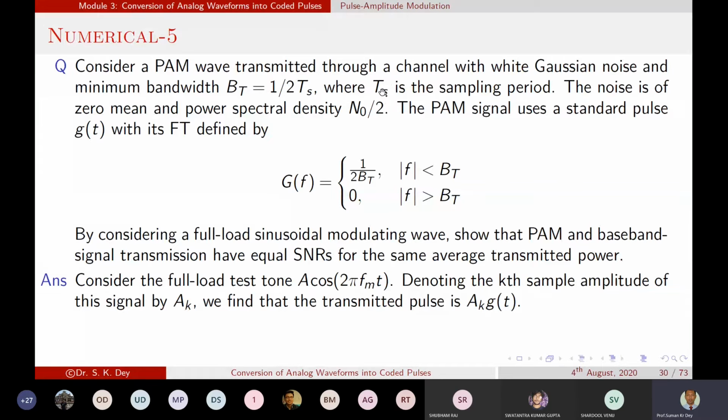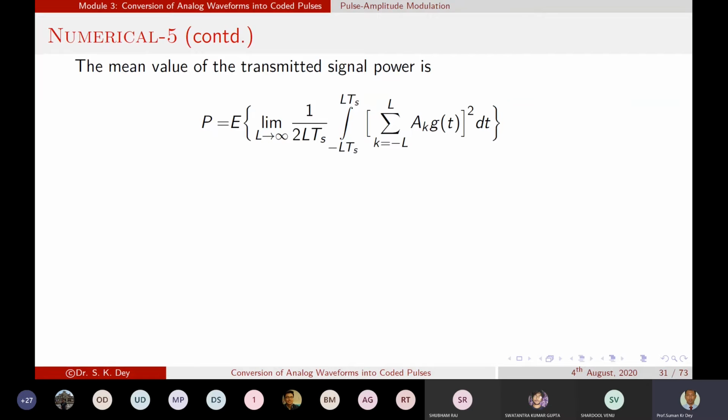So we can say the sampling time, the total time duration or period of the signal, will be equal to L Ts. Yes or no? Yes. Okay, so L Ts indicates the T.